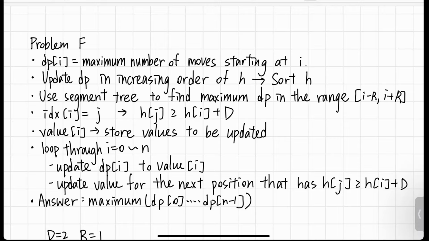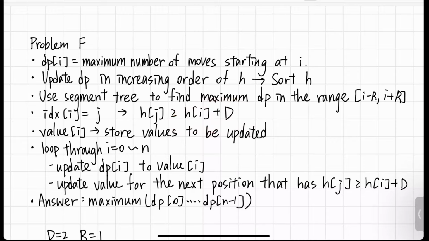So we can use these segment trees to store our dp, and then afterwards, for index i, we can store an array index where index i represents the first value j, where the height of j is greater than or equal to height i plus d. So this is one of the constraints of the problem.